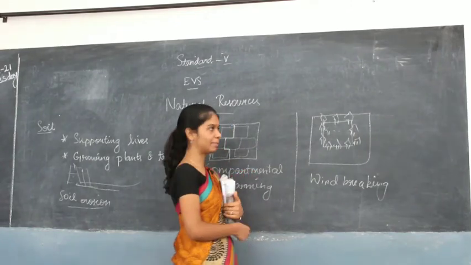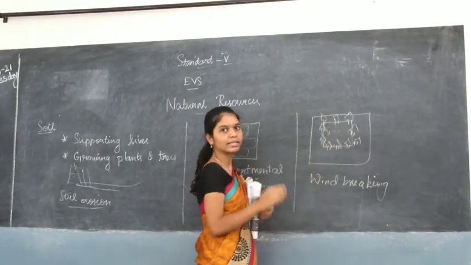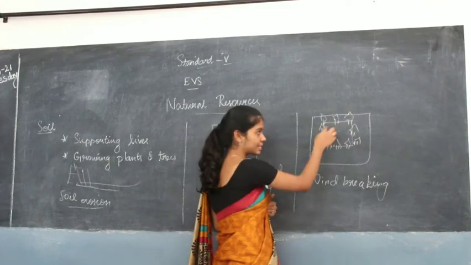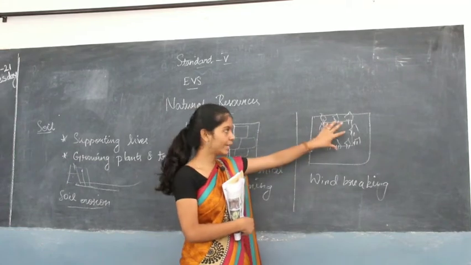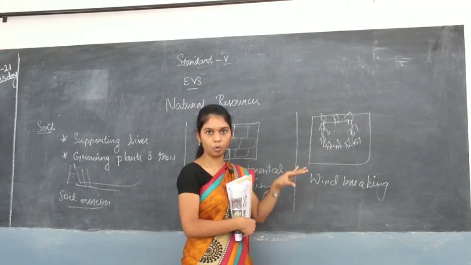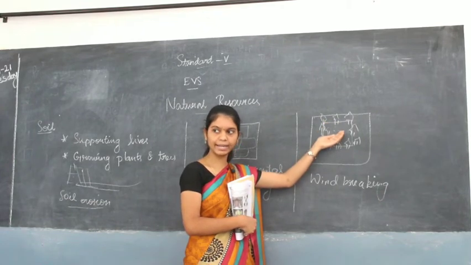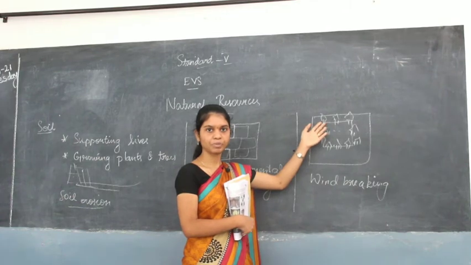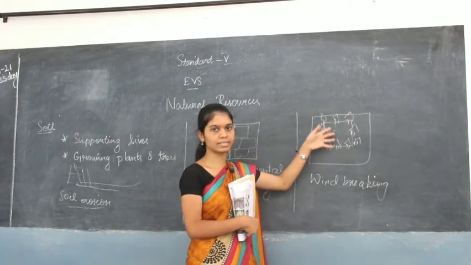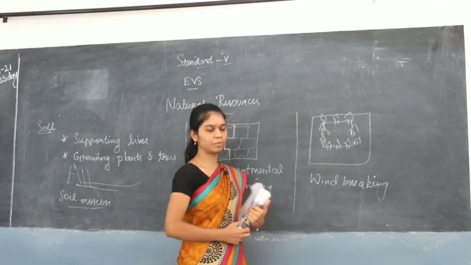In this, the heavy trees along the side will protect the soil inside. They will protect the paddy or whatever crops are growing inside from the wind blow, so that less wind will go inside, and the trees on the outer side will protect them. That's the reason for wind breaking.